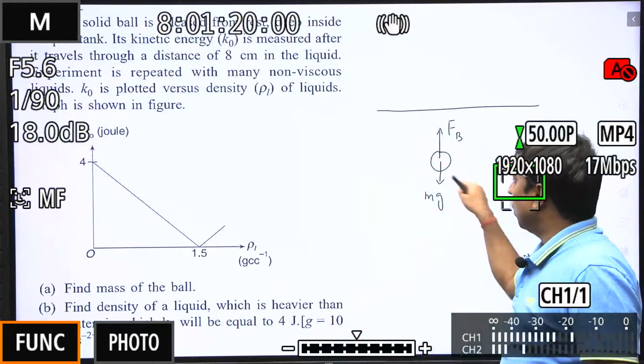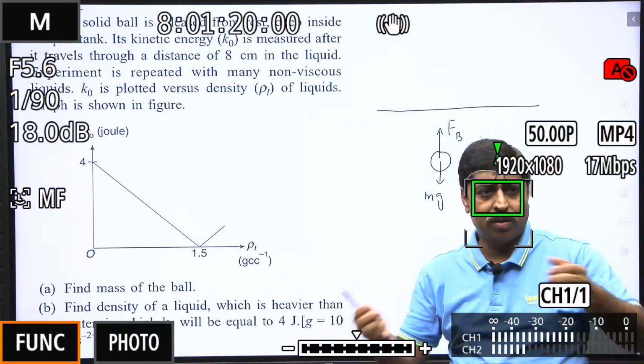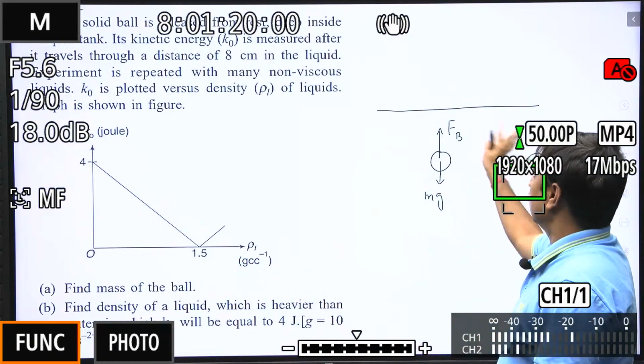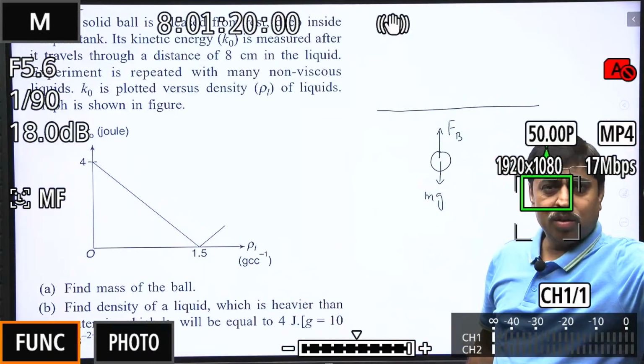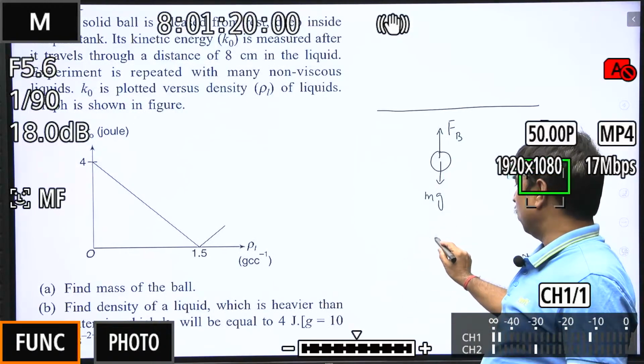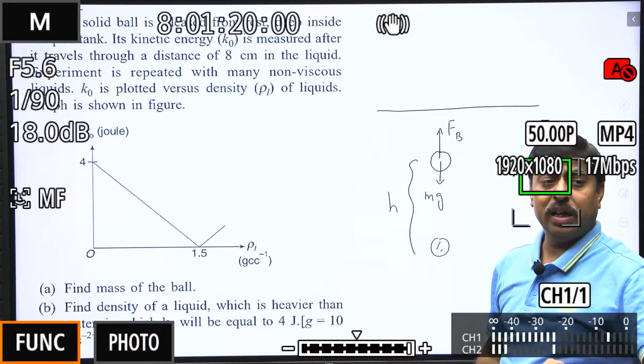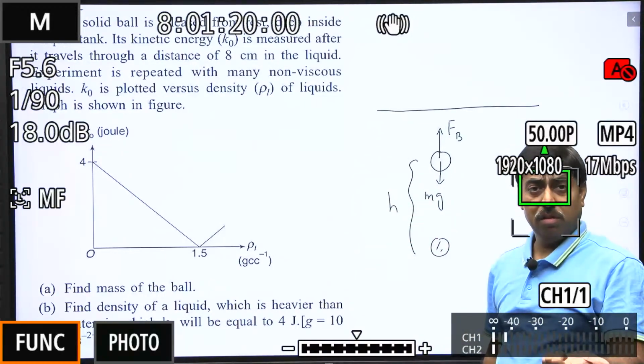If there is no density of liquid, which actually means there is no liquid or fluid as such, then the only force acting on the ball is mg. So if it has fallen through some distance h, what will be its kinetic energy? mgh, isn't it?